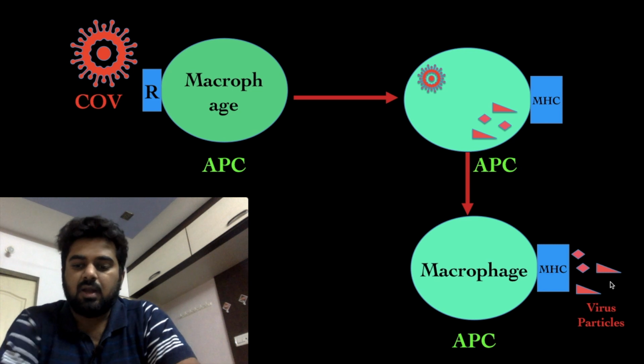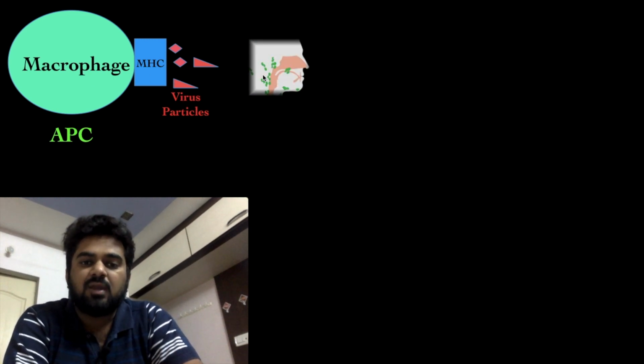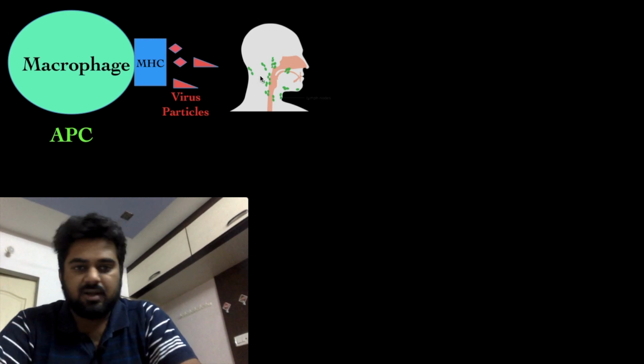Okay, understood? Now we know that our body contains lymph nodes. Lymph node is the site where an abundant amount of T lymphocytes stay, and T lymphocytes are very important immune cells. So this macrophage will carry these virus particles, travel to the nearby lymph nodes, and present these virus particles to the T cells. That's why they are called antigen presenting cells.